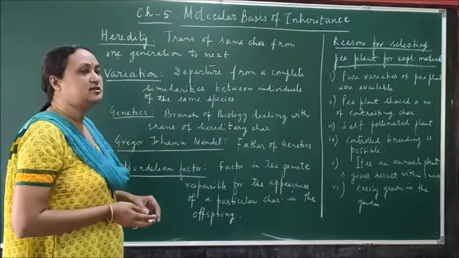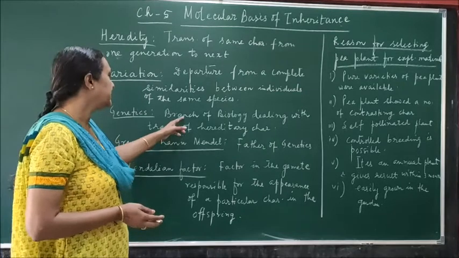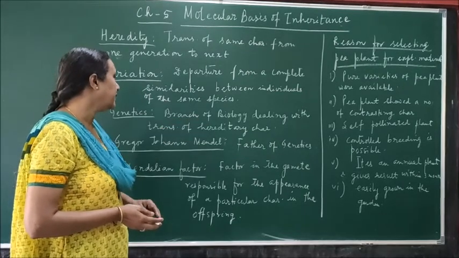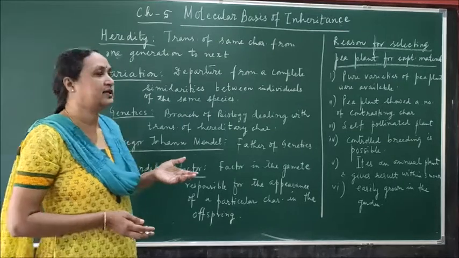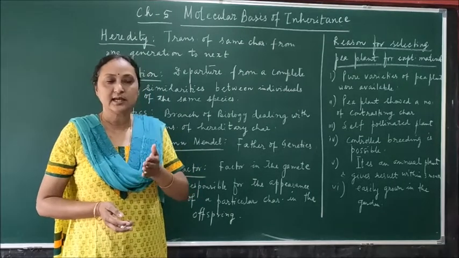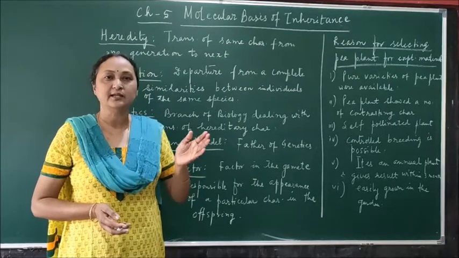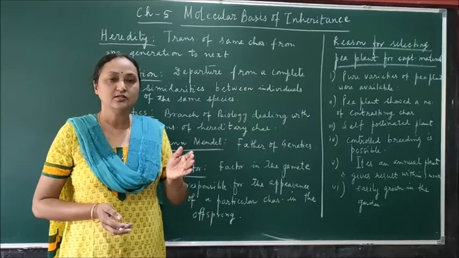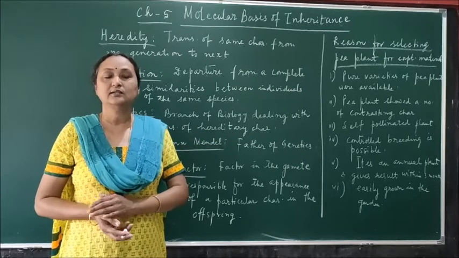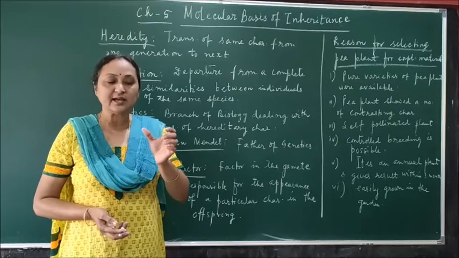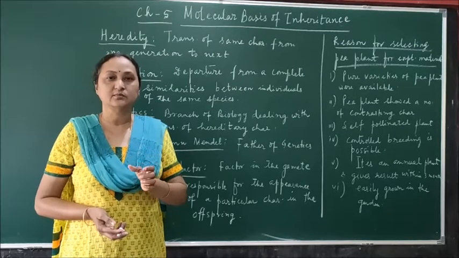Now the next word is genetics. What is genetics? Genetics is the branch of biology dealing with transmission of hereditary characters. So these characters which are transmitted from parents to progeny, or parents to children, how are the characters transmitted? Which factor is responsible for the transfer of the character?